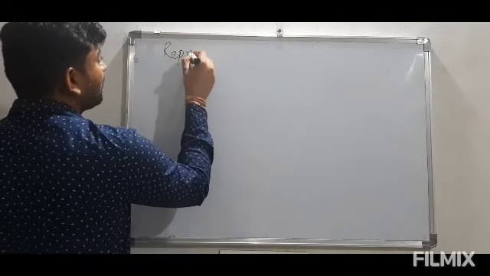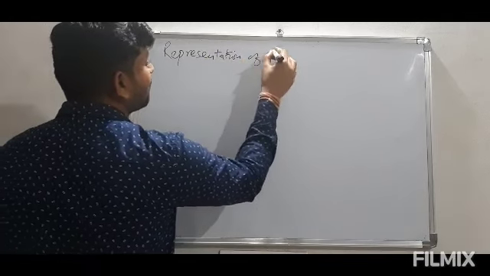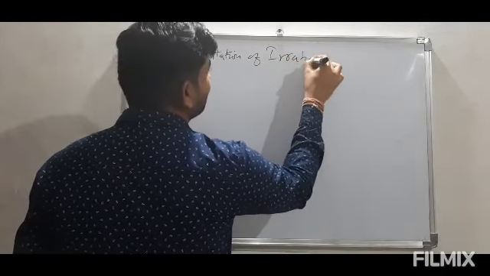So now in this chapter I am going to discuss representation of irrational numbers on number line.